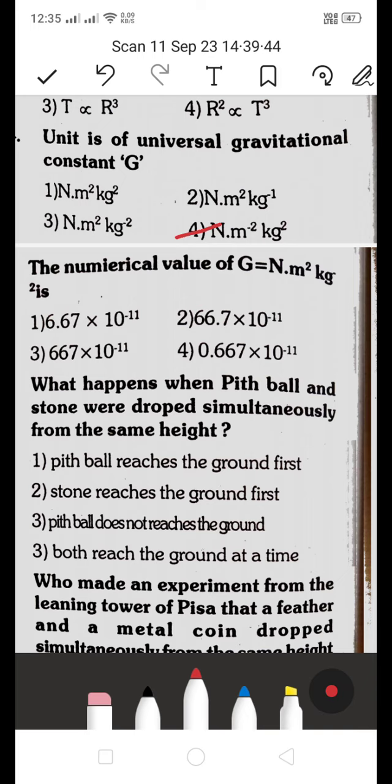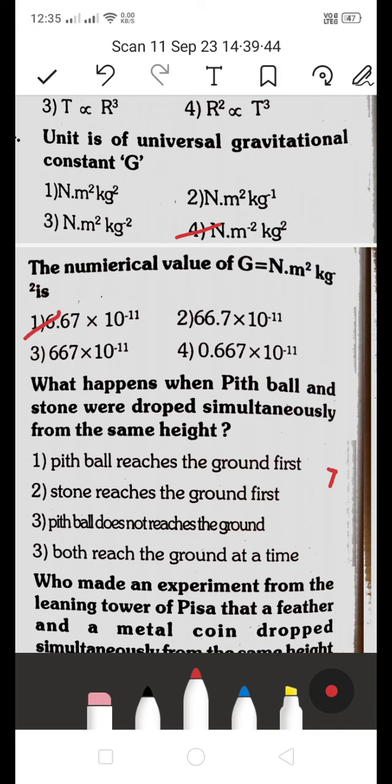The numerical value of G equal to N meter squared kg minus 2 is number. How much value is it? 6.67 into 10 to the power of minus 11. Second one, 66.7 into 10 to the power of minus 11. Is it 667 into 10 to the power of minus 11? Fourth one, 0.667 into 10 to the power of minus 11. Which is the right answer? Its value will be 6.67 into 10 to the power of minus 11. This will be the right answer.